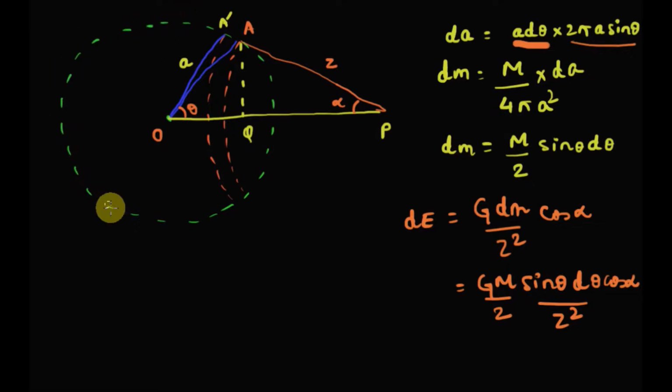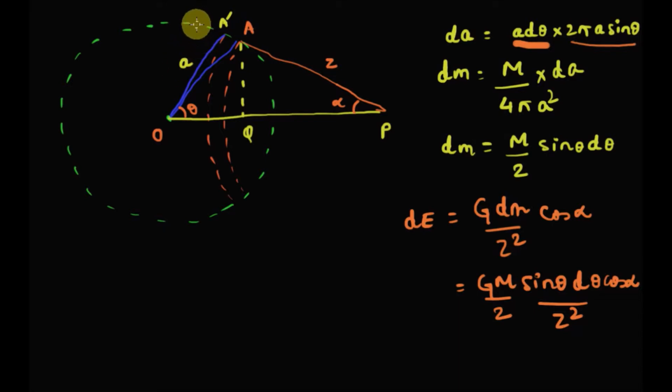So let's assume that this hollow spherical shell is composed of lots of small rings. Here I have drawn one elementary ring A dash. So the gravitational field of the hollow spherical shell on this object point P will be the sum of the gravitational fields of all these elementary rings. So integrate the gravitational field due to these rings and find out the gravitational field of the spherical shell. So let's find out the gravitational field due to this ring A dash.